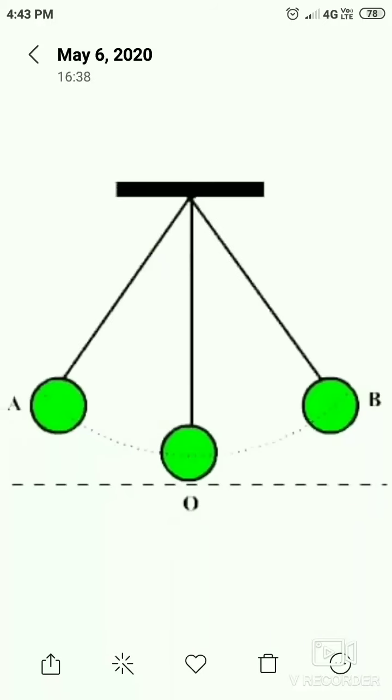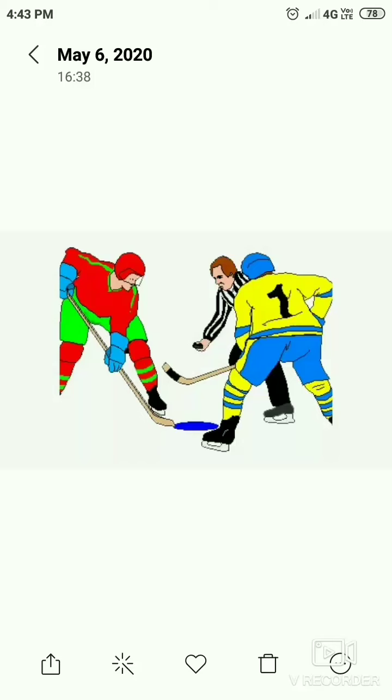In case of non-periodic motion, the motion that repeats itself but not after regular intervals of time is called non-periodic motion. Swaying of branches of a tree, motion of our lungs during breathing, playing of football, everything falls under this non-periodic motion.